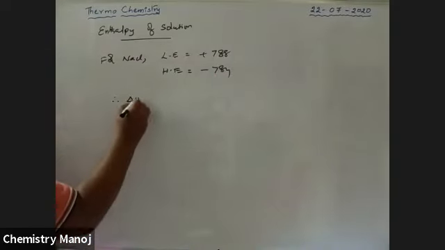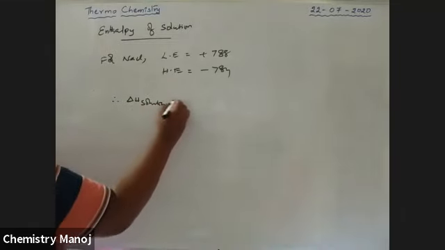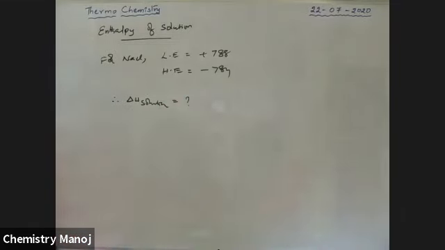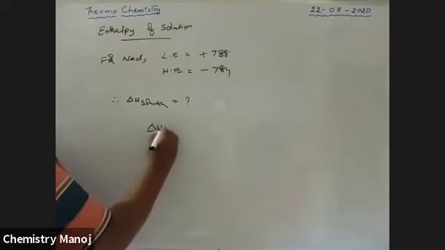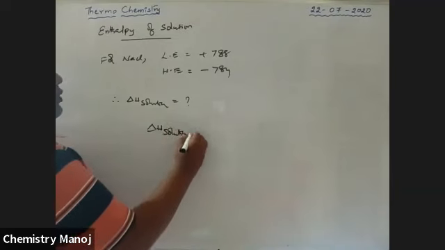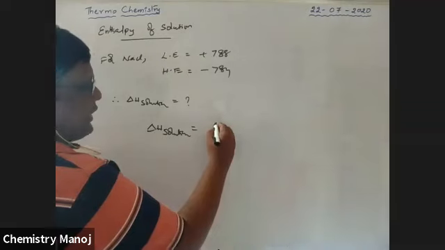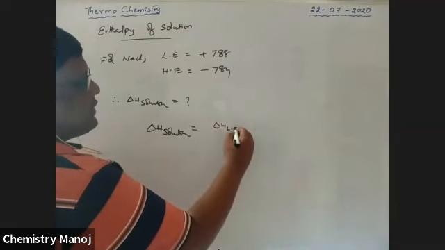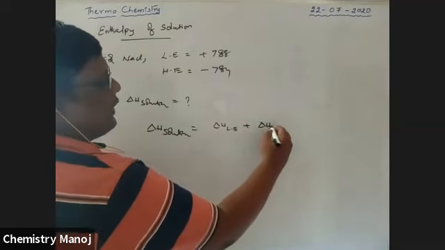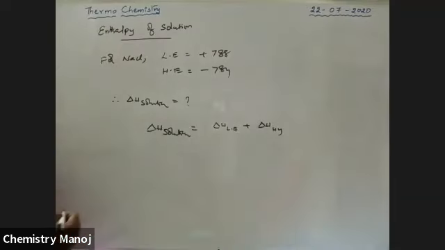Therefore, delta H solution is equal to how much? What is the formula to calculate delta H solution? Delta H, enthalpy of solution, is equal to delta H lattice energy plus delta H hydration energy.